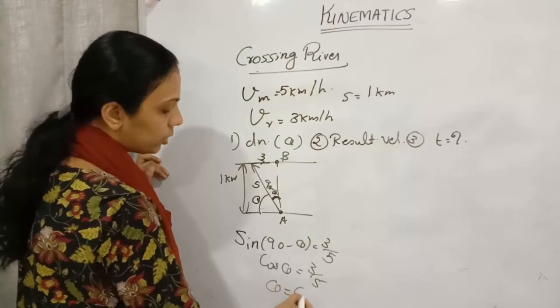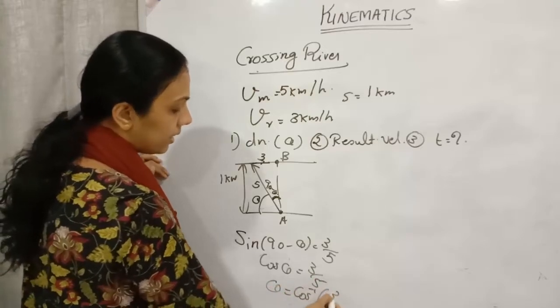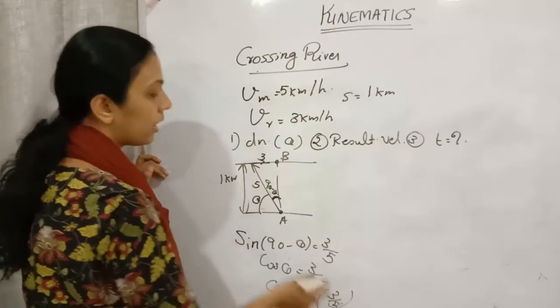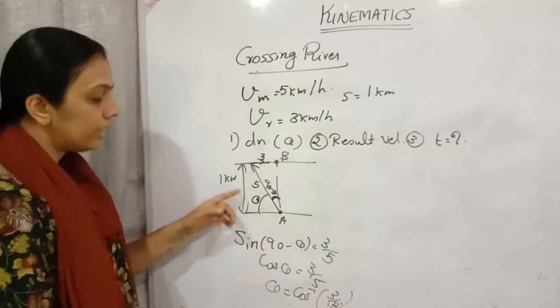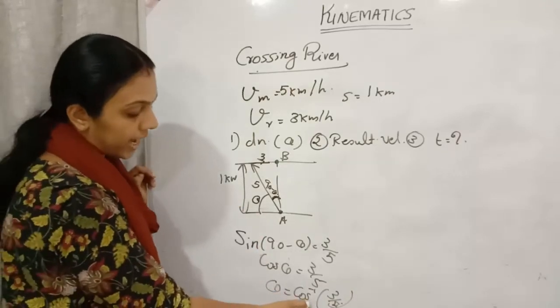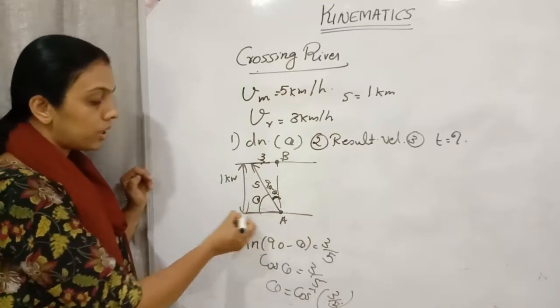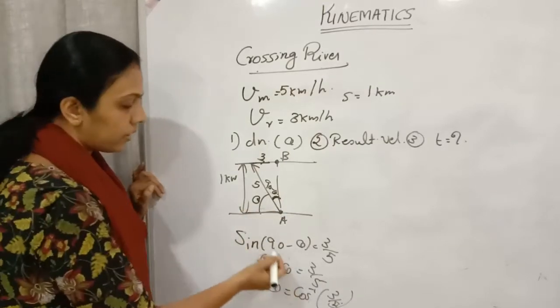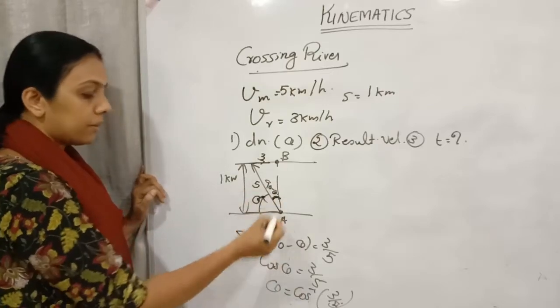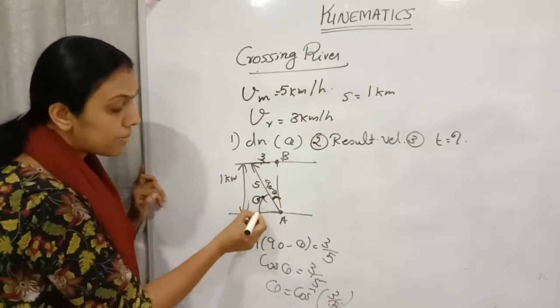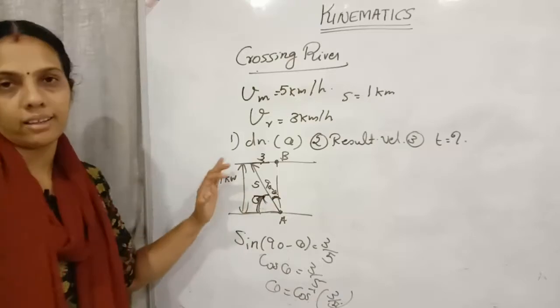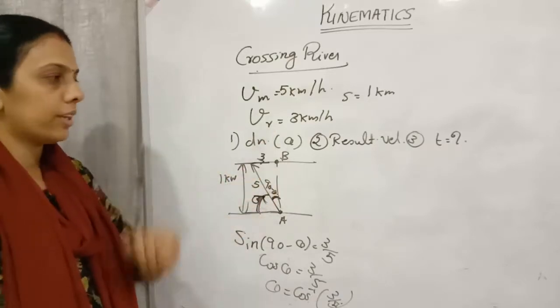Theta will be equal to cos inverse 3 by 5. So he should make an angle of cos inverse 3 by 5 with respect to the banks of the river, upstream. Then only he will be reaching the point B.